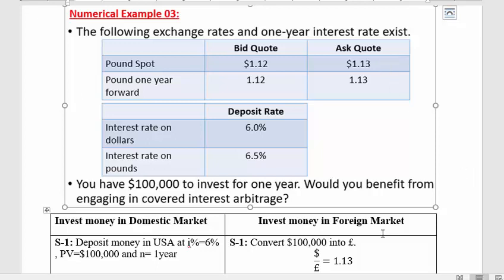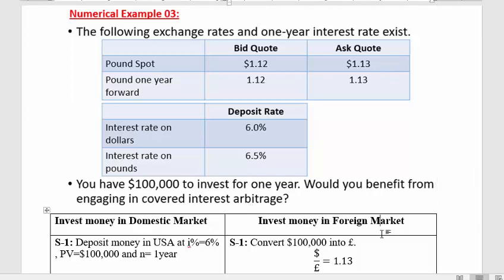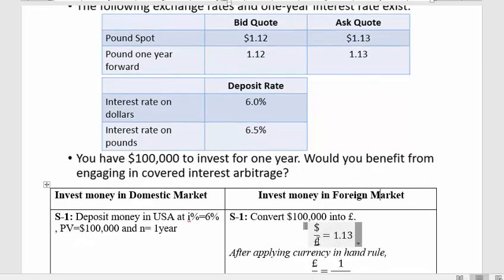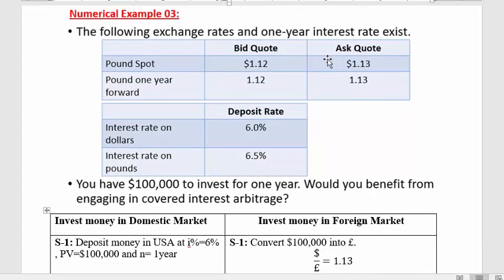It's very simple. What is your base currency here, or 1 unit currency? The exchange rate is 1 pound is equal to $1.13 and 1 pound is equal to $1.12. So it means the pound is your unit currency. Then the next question is, what are you doing with the pound? Are you buying pound or are you selling pound? Here my objective is to convert $100,000 into pounds. It means I am buying pounds as a customer.